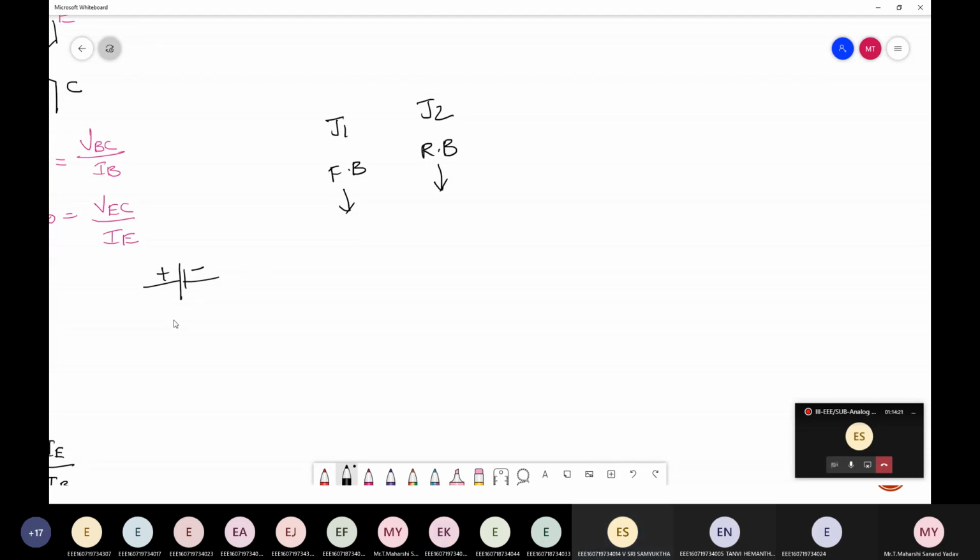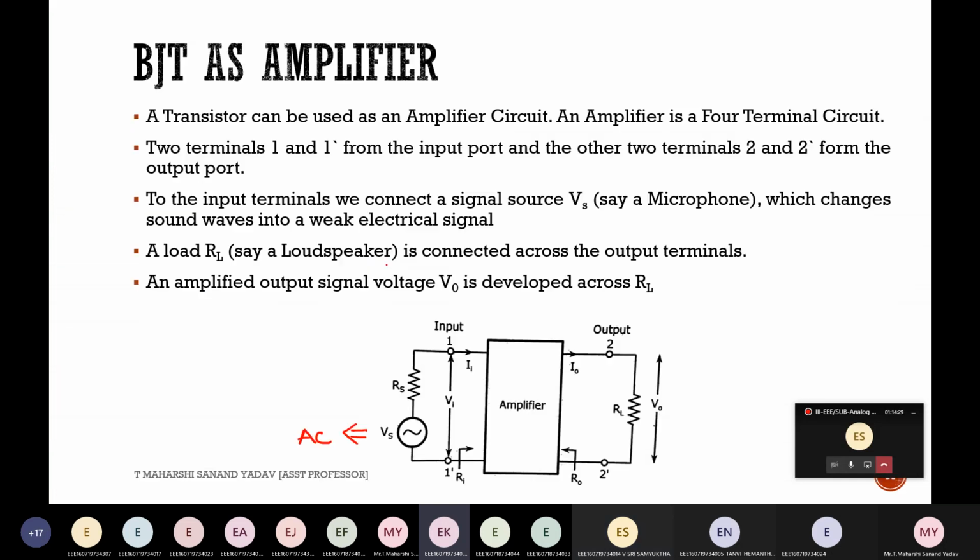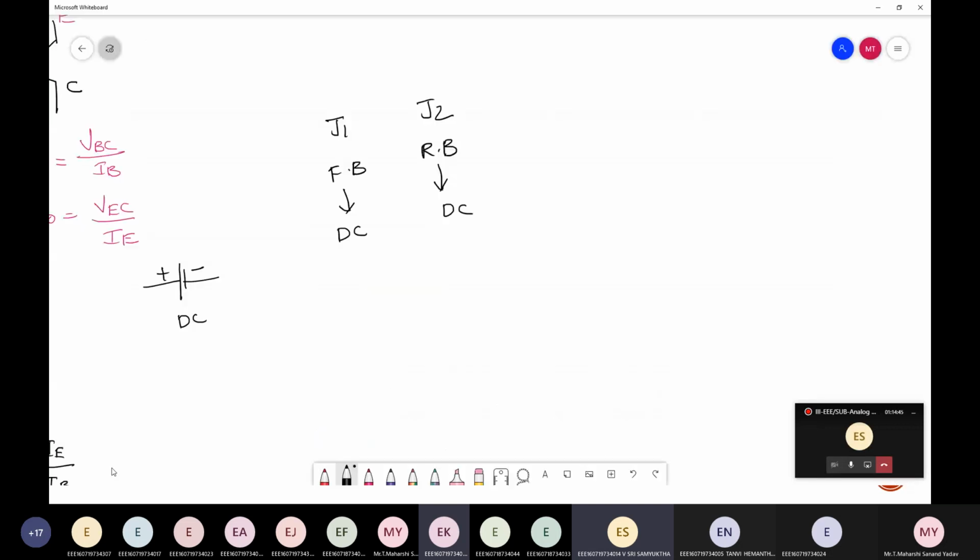So is a battery AC or DC? DC. So I'm making use of DC in order to make it forward biased and reverse biased. Then why am I applying this AC here now? I should apply only DC, right? Then what is the use of AC? Sir, because the amplifier should amplify the weak signal to strong signal, so maybe there should be alternating current. That's it. So amplifier, suppose if you take some live example like audio amplifier.